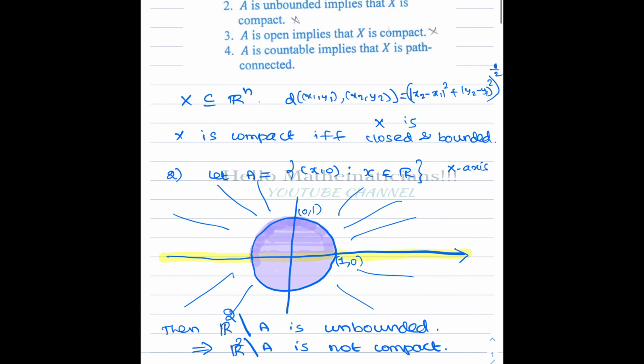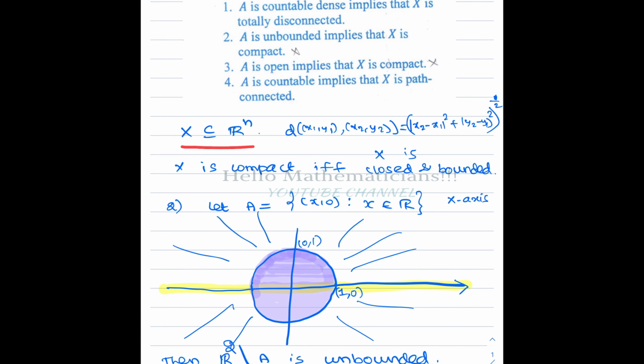So we look at X, a subset of Rn. A subset X of Rn is compact if and only if X is closed and bounded. At least in Rn, to prove something is compact, it is enough to prove it is closed and bounded. To say something is not compact, it is enough to say it is not closed or not bounded. For example, if it is unbounded, then definitely it is not compact.